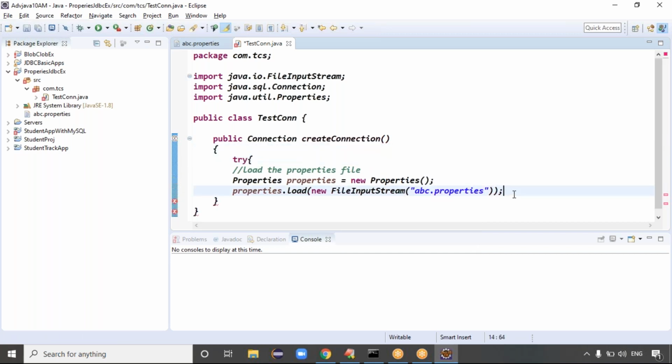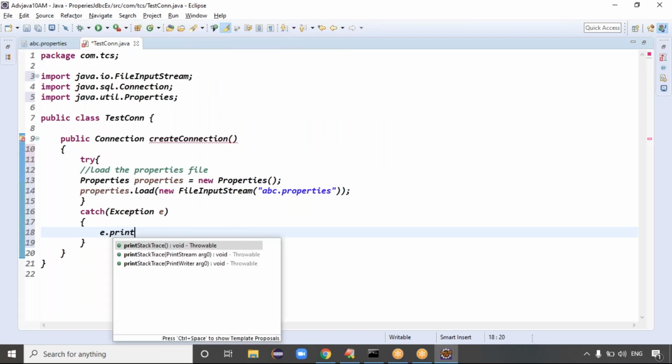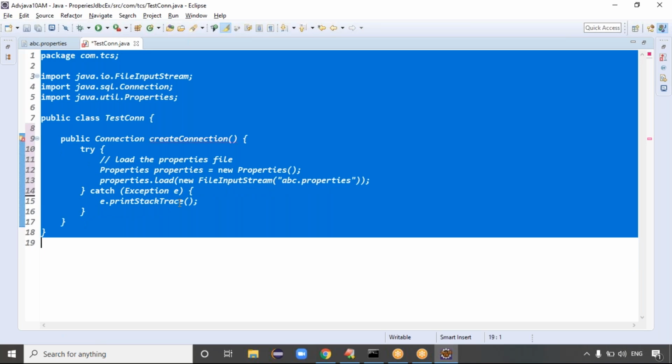So I take the try catch block here. Take the try block in this code and the corresponding catch block. When you're trying to load, I can take the root class Exception directly so that you can handle everything. Exception e. I want to know the complete stack information, where exactly the exception lies, so you can write e.printStackTrace. You guys are clear now?